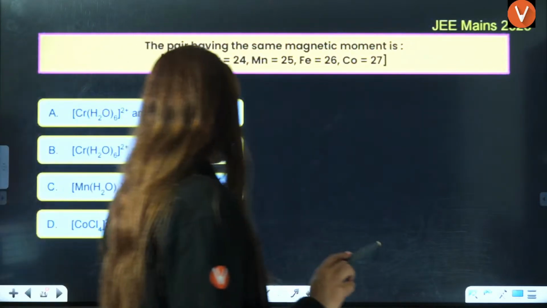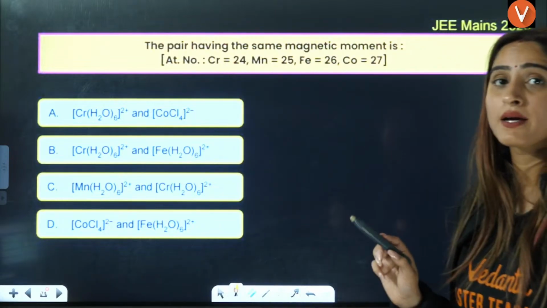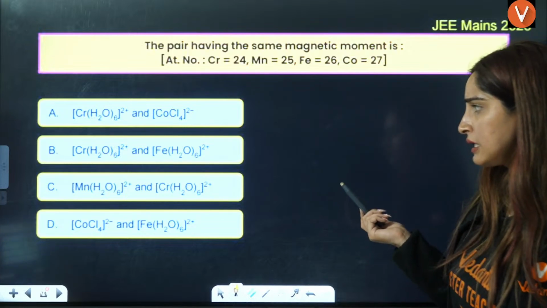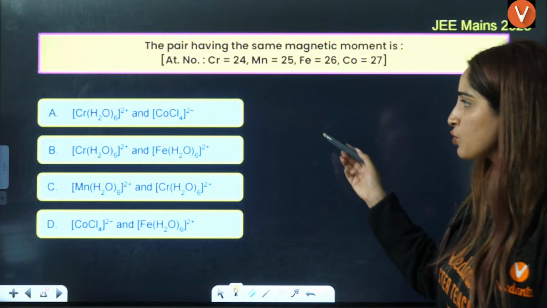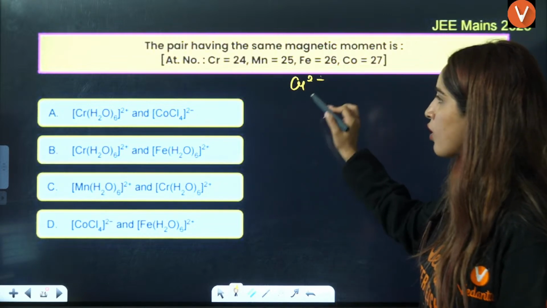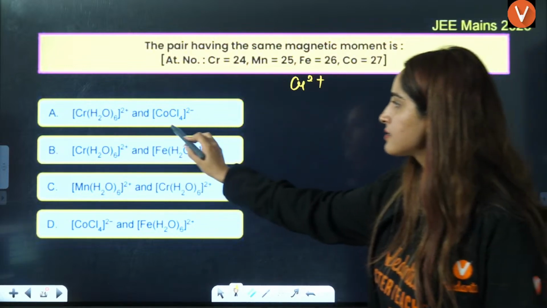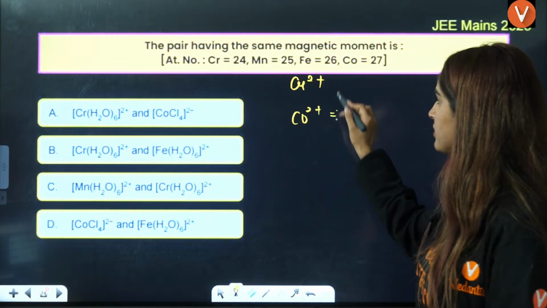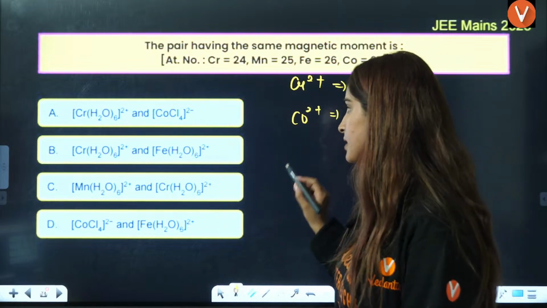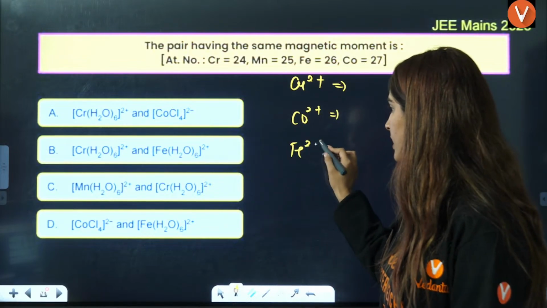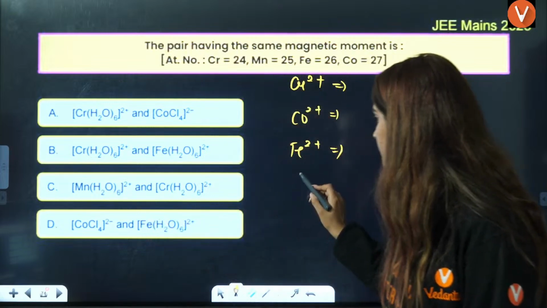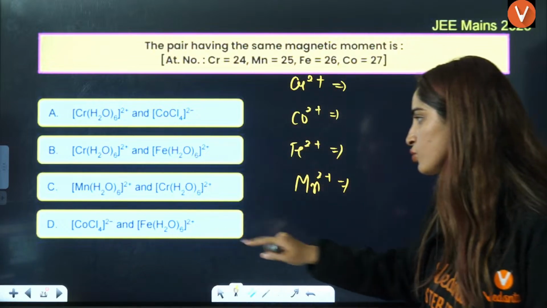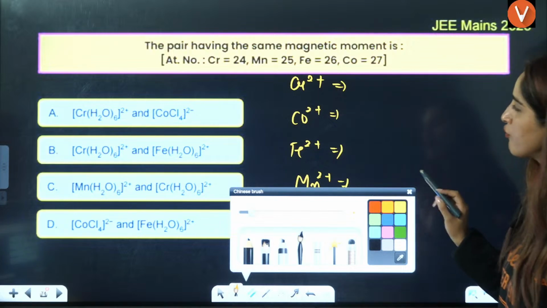Next is the pair having same magnetic moment. Let's find out. Both Cl and water are weak field ligands. This is chromium. Chromium is in plus 2 oxidation state because water is a neutral ligand. Here x minus 4 is equal to minus 2. Again cobalt is in plus 2 oxidation state. Here chromium is in plus 2, this iron is in plus 2, here this manganese is in plus 2 oxidation state. This is chromium in plus 2, this is cobalt in plus 2, this is iron. Okay, let's find out for these 4.